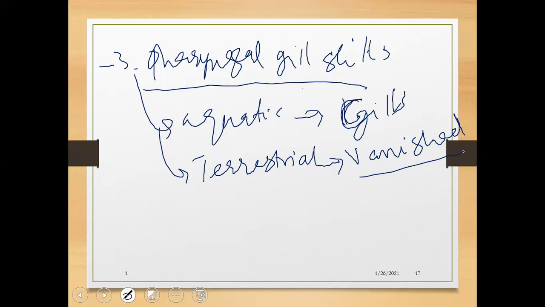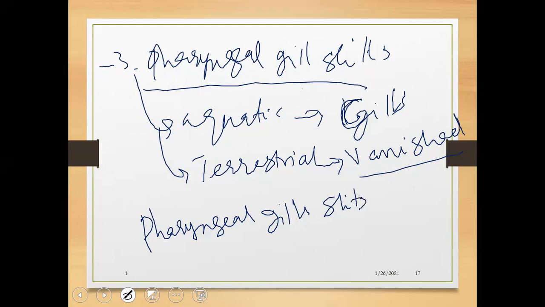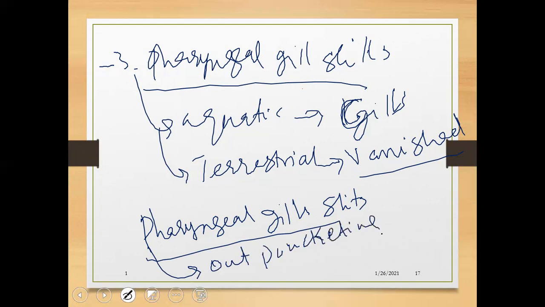Pharyngeal gill slits are the out-pocketing of the pharynx. In the pharynx region, this is the out-pocketing of the pharynx region.